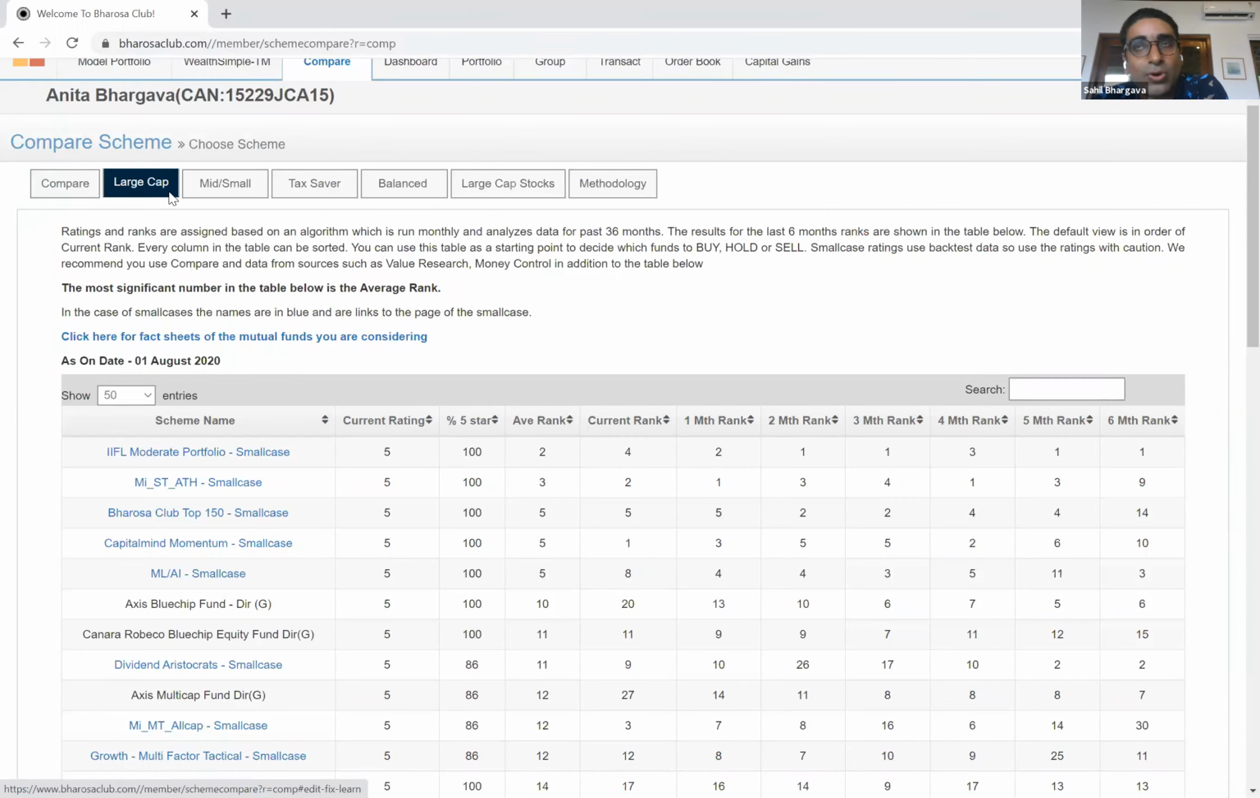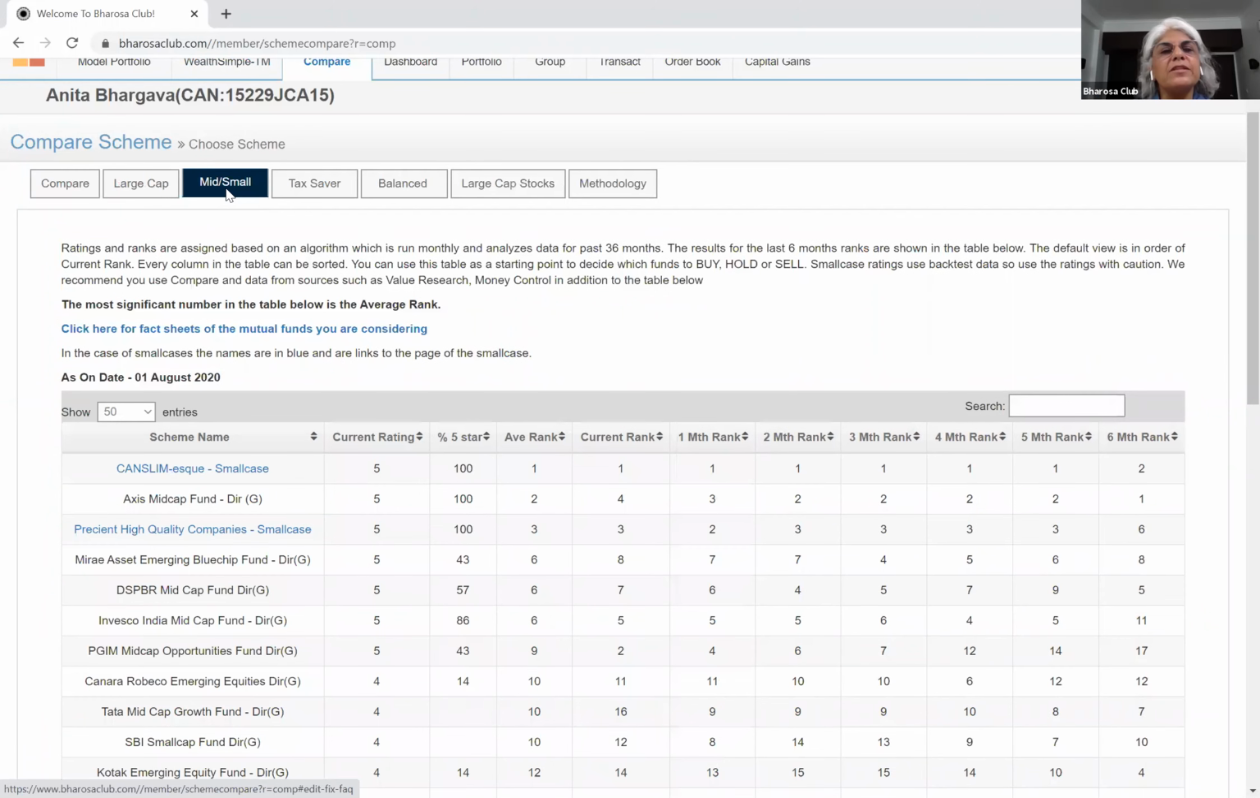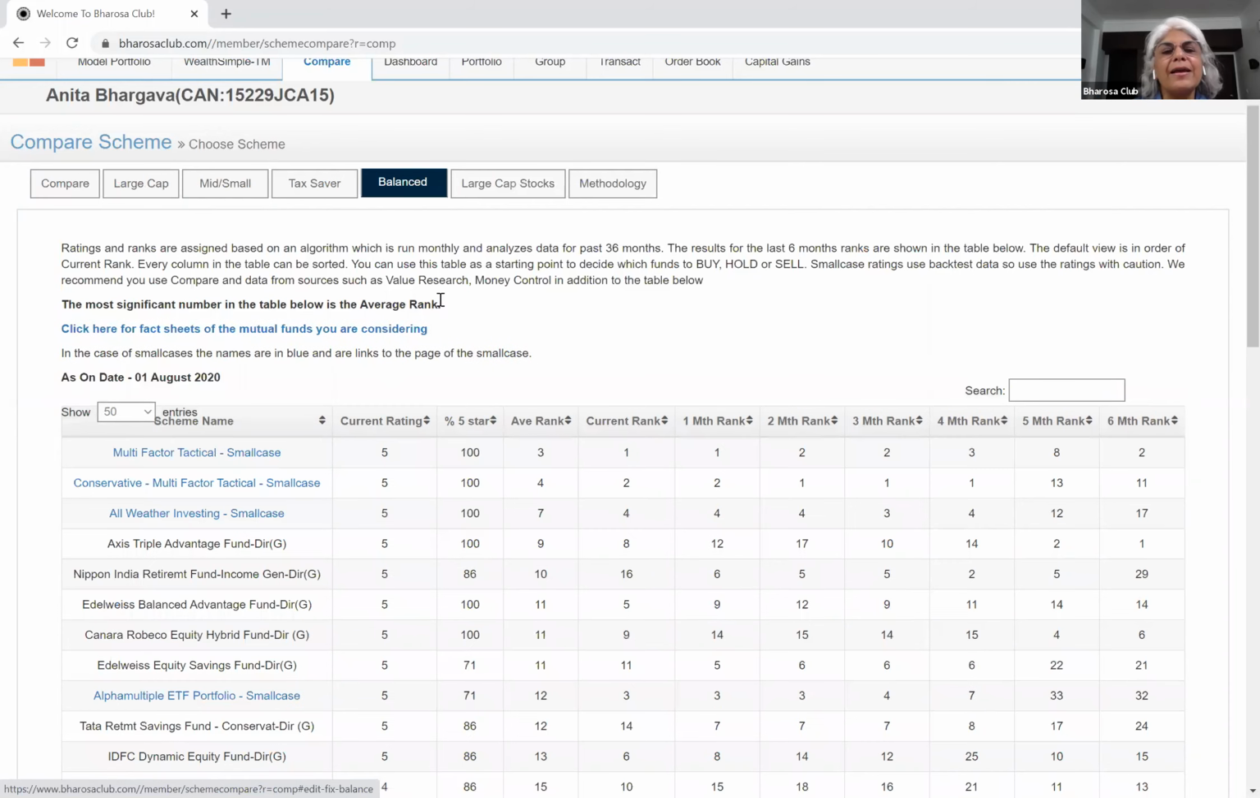It's also important when picking mutual funds, but far less so, particularly if you're picking diversified, balanced funds like we recommend you do. So yeah, that's an important point. We've done the same for the mid and small cap category, the tax saver category, the balanced category. And like I said before, this is updated once a month on the 1st of every month.